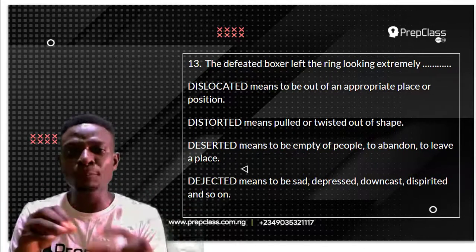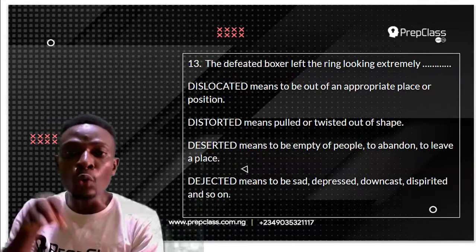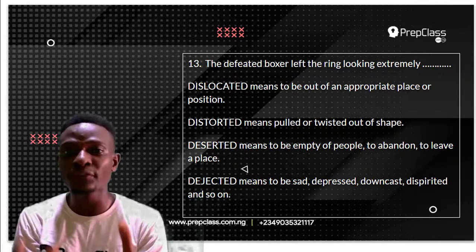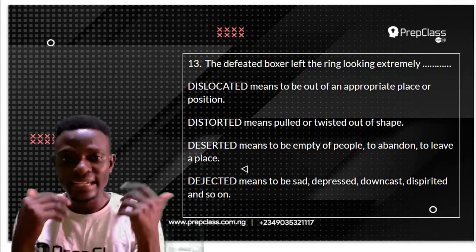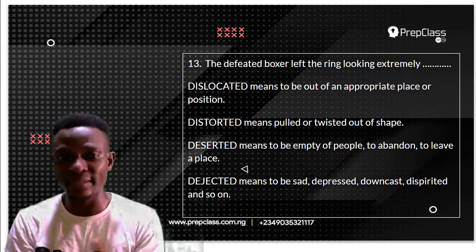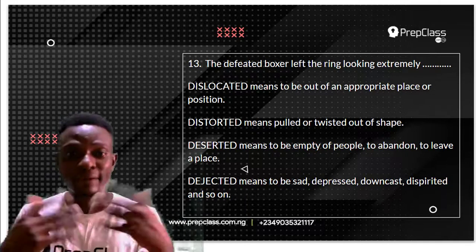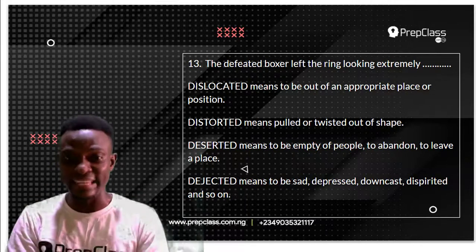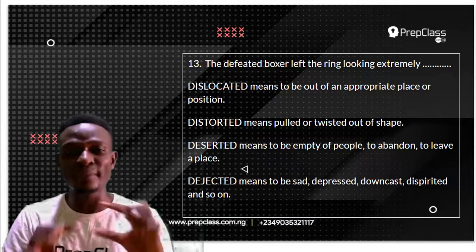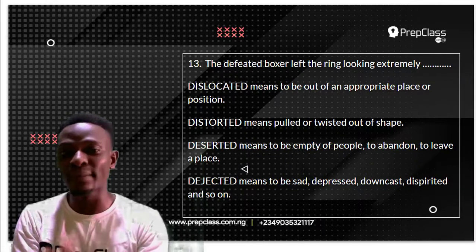Distorted means pulled or twisted out of shape. Deserted means to be empty of people, to abandon or to leave a place, like the desert now, or when there is war in a country, a particular village might get deserted because the place is unsafe. So deserted means to be empty of people, to abandon or to leave a place.